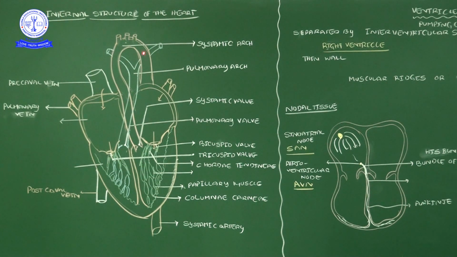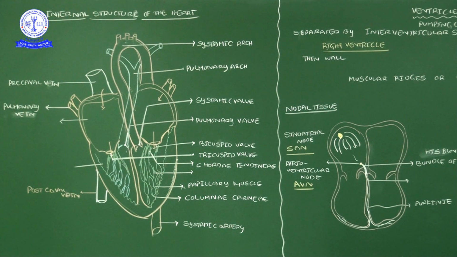For your understanding, I mentioned the systemic arch in red color because it is carrying the oxygenated blood. And the pulmonary arch, which originates at the right ventricle onwards, I mentioned in blue color. When it comes out from the heart, it splits into two, right and left pulmonary branches. This goes to the right lung, this goes to the left lung. So this is the pulmonary arch, this is the systemic arch.